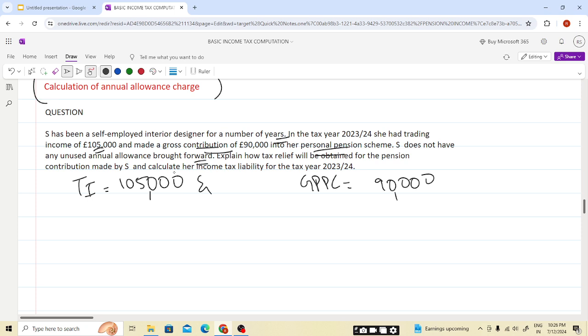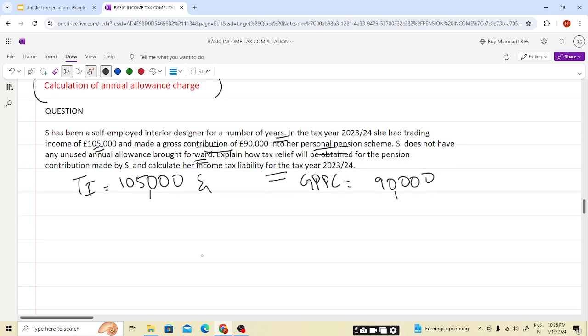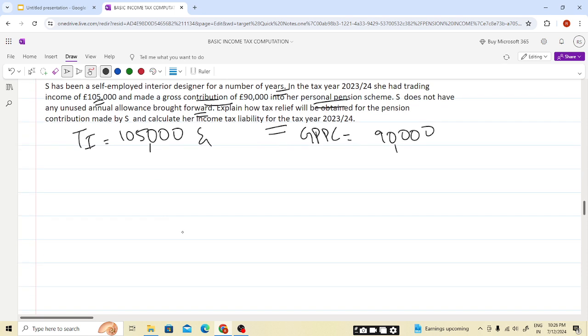So there is no unused brought forward allowance; the previous three tax years' allowances have already been used. Explain how tax relief will be obtained for pension contributions made by S and calculate her income tax liability for the tax year 23-24. So first we'll be seeing the tax relief amount, students.